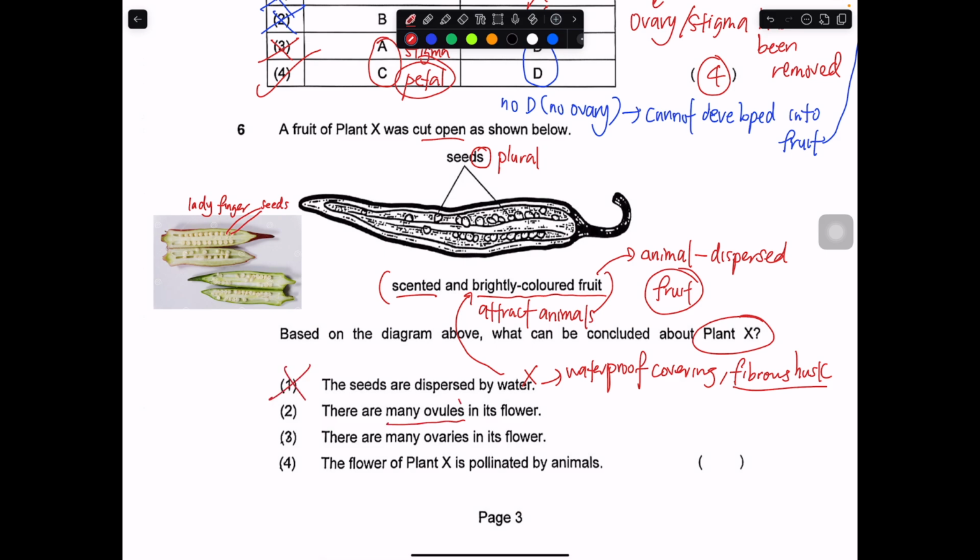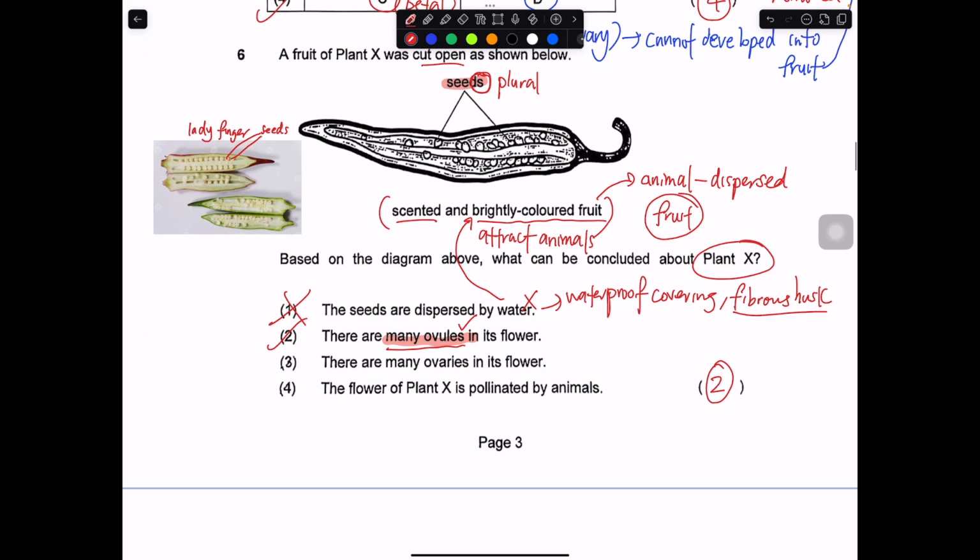There are many ovules in its flower. Many ovules. That's correct. Because why? Can you see that there's many seeds? Because there are many seeds, these seeds must have developed from many ovules. Okay, many ovules. So in this case, number 2 is actually the correct answer.